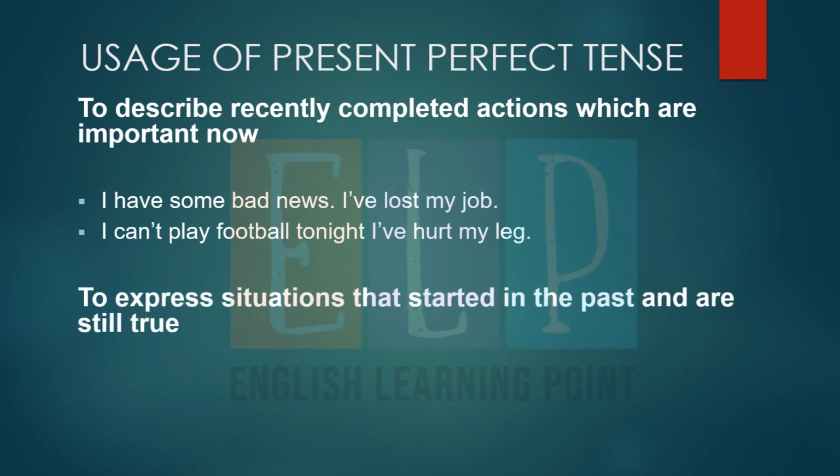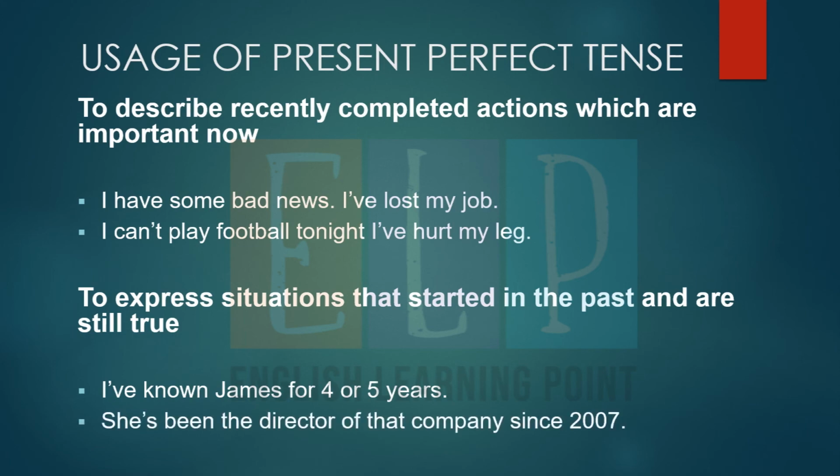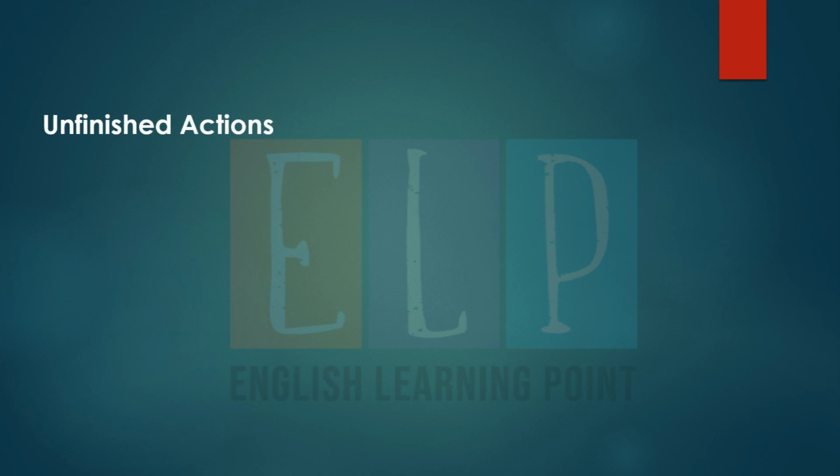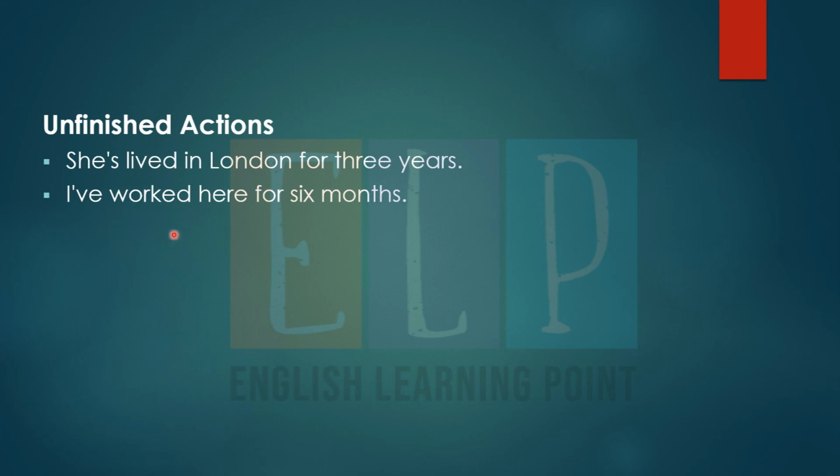To express situations that started in the past and are still true: I've known James for 4 or 5 years. She has been the director of that company since 2007. We use the present perfect for unfinished actions: She has lived in London for 3 years. I've worked here for 6 months.